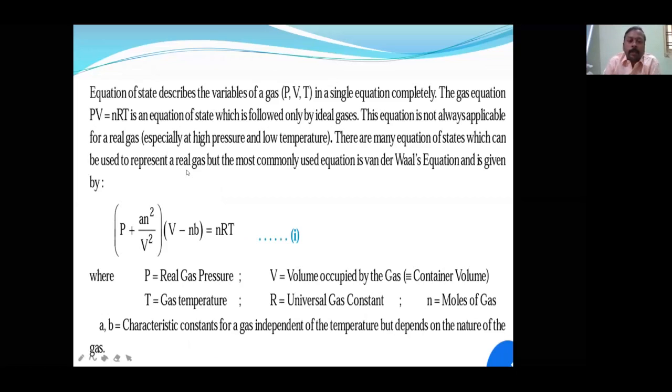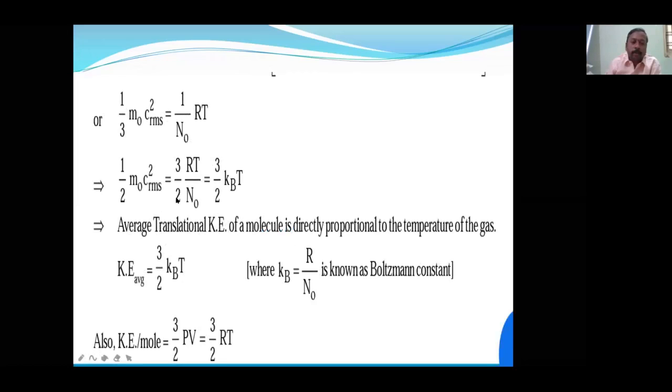Now next we are going to find out about the real gas. The Boltzmann constant, already I told you, depends upon the units: Kb is equal to R by N0.